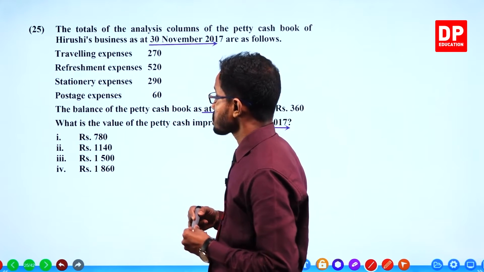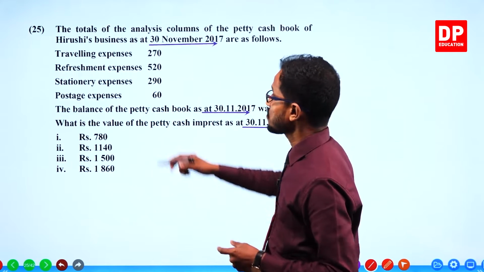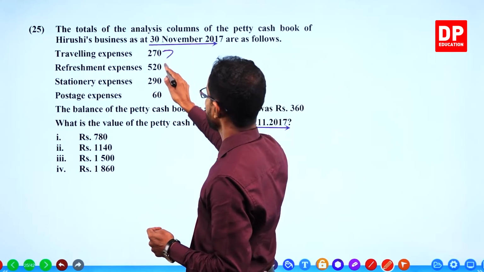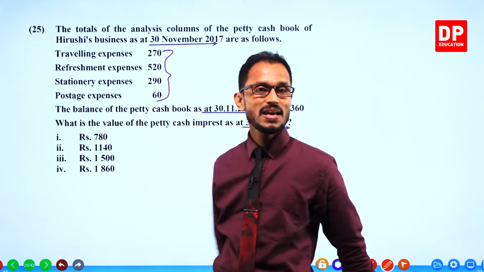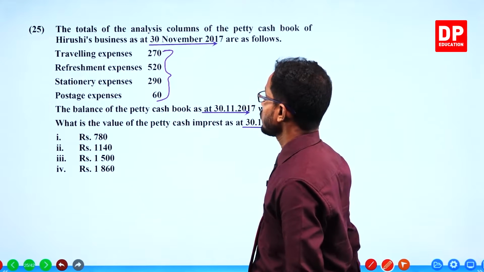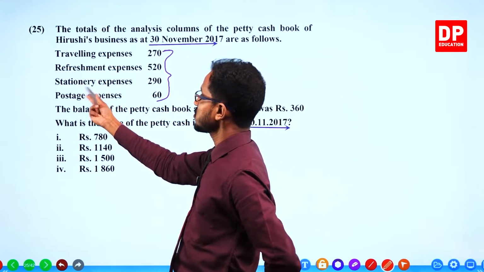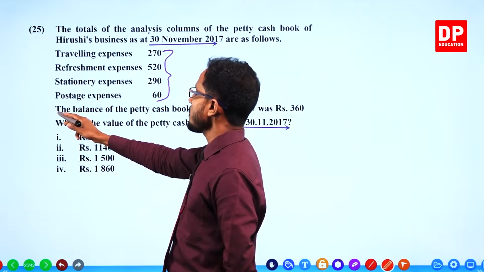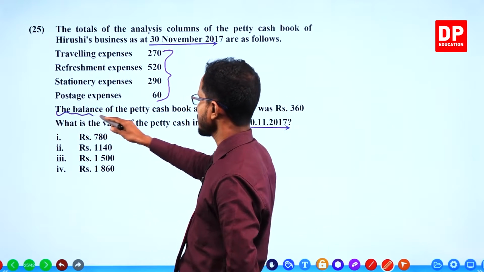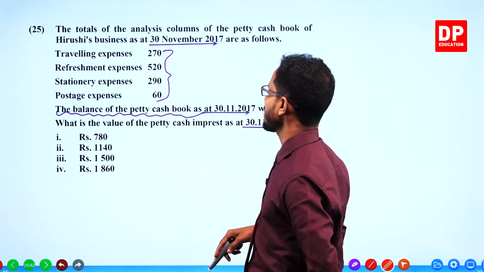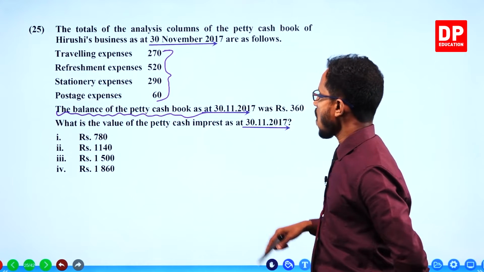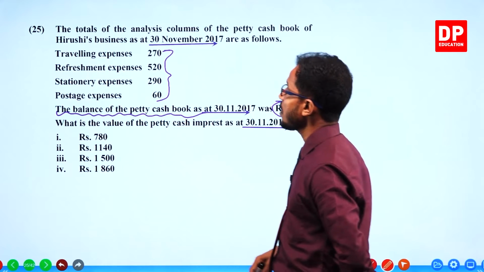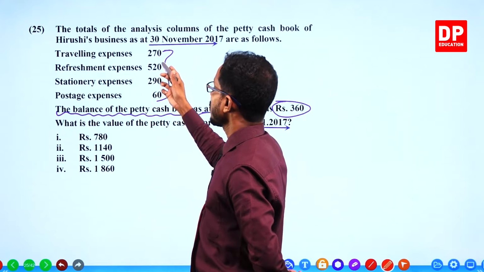After spending the total expenditure for traveling, refreshment, stationery and postage, there was still a balance of petty cash of 360. How much is the total of these expenses?